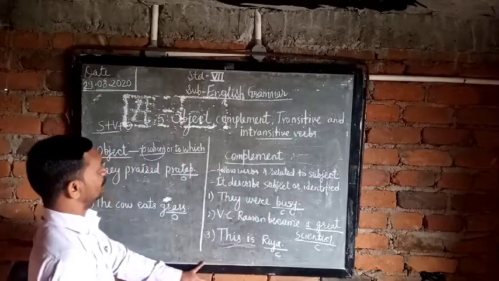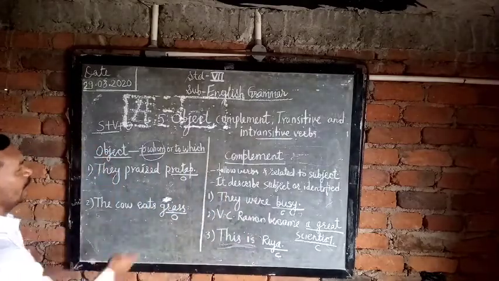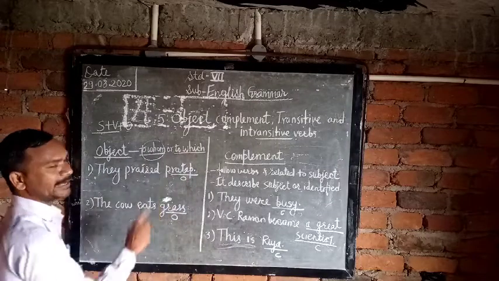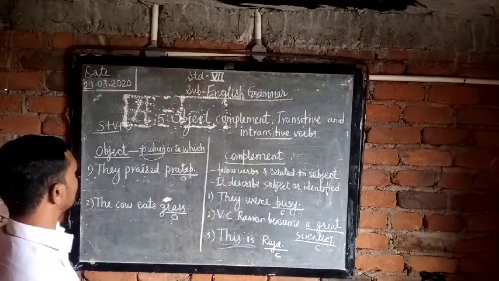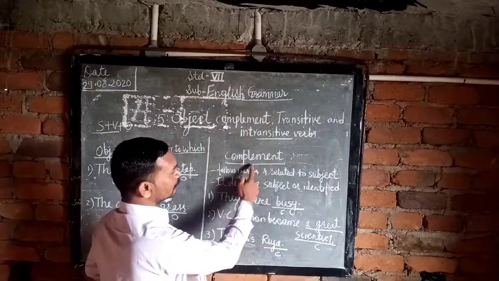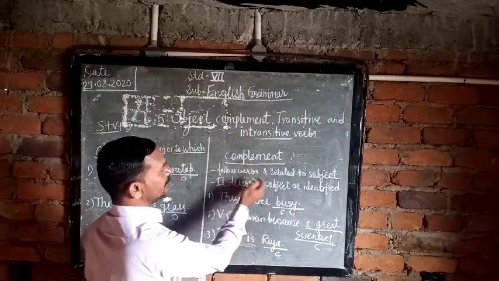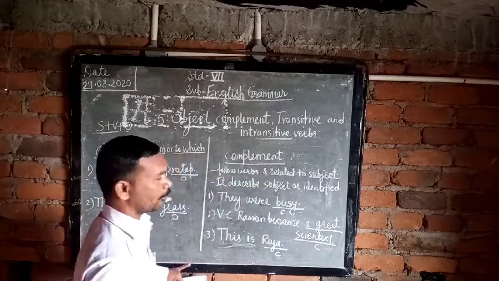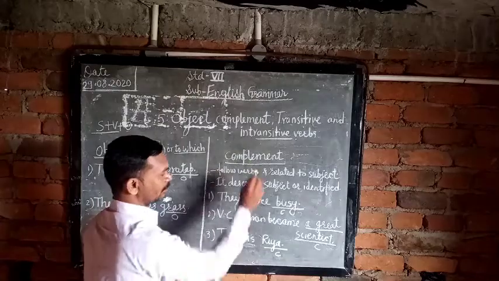So when you discuss the object, it is to whom or to which, the tangible and visible thing. And without a complement we cannot make a proper sentence. Ria is the complement.